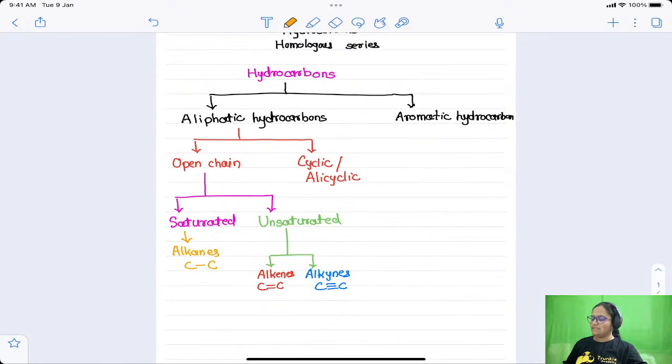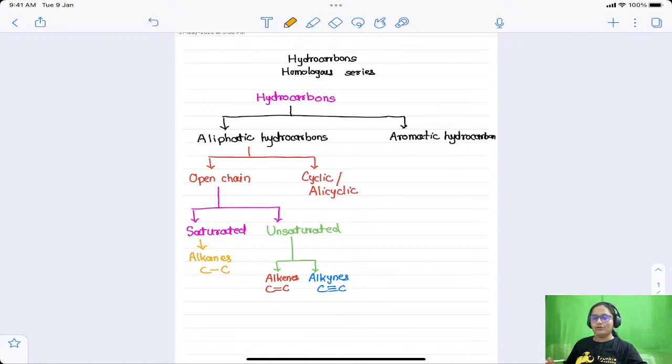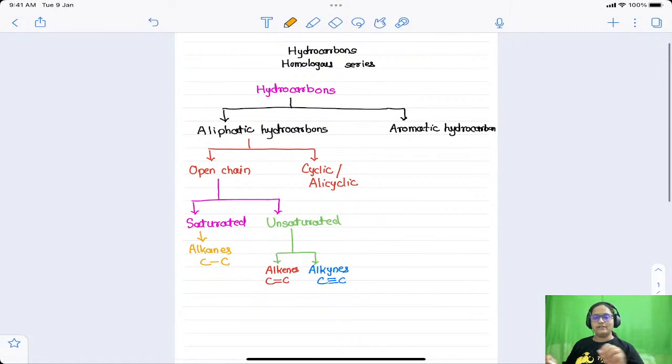So in today's class, we are going to discuss the saturated and unsaturated hydrocarbons, and how to write down or draw their homologous series. That part we are going to discuss in today's session. Okay, this chart, you can just take a screenshot of this chart first of all. If you have any doubts in between, you can anytime ask me in the chat box.